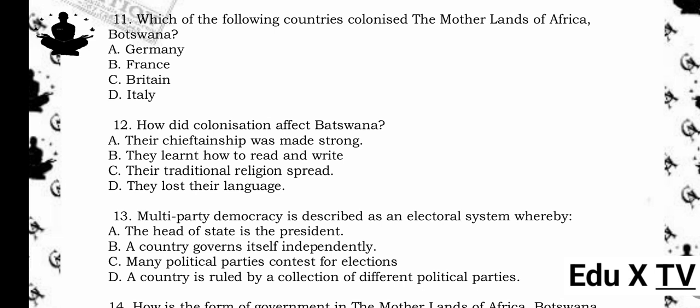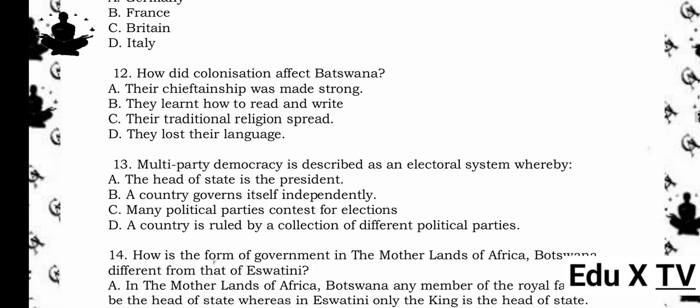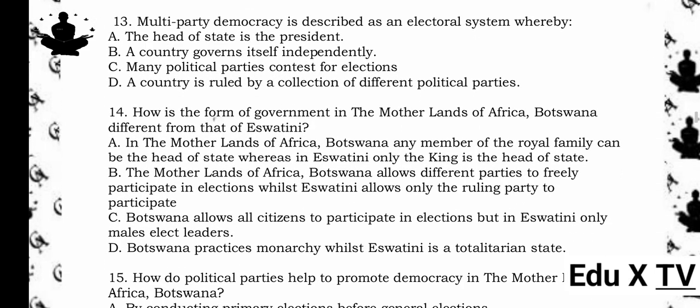A. Their chieftainship was made strong. B. They learned how to read and write. C. Their traditional religion spread. D. They lost their language. The answer is B. They learned how to read and write. Reason being, one of the impacts of colonization was the introduction of formal education, which led many Batswana to acquire literacy skills.